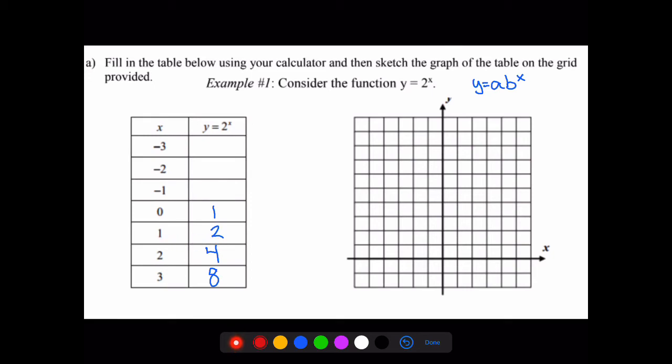So if this was negative 1, I go over to where x is 1. See that y is 2, so our y value would be 1/2. Do the same with negative 2. Well, that would give us 1/4. With negative 3, we got 8 down here, so this would be 1/8.